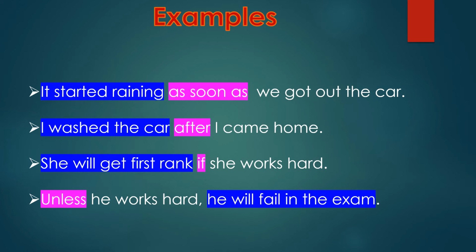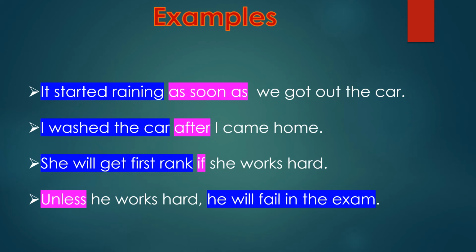So we'll check the first example again. It started raining as soon as we got out the car. I already mentioned that the blue highlighted part is the main clause and the pink one is the subordinate clause. The main clause is "it started raining", and the subordinate clause here is "we got out the car". These two clauses are joined by the subordinate conjunction "as soon as".